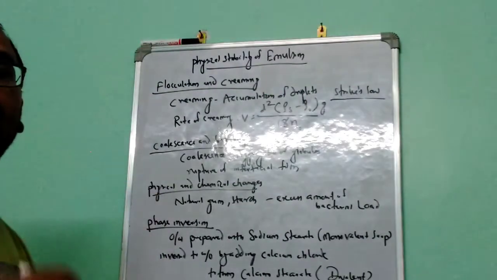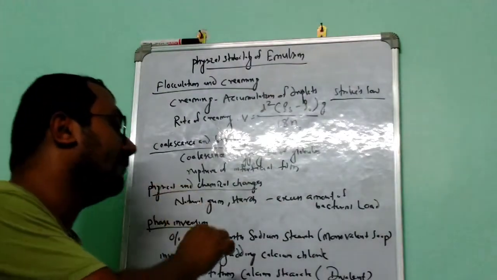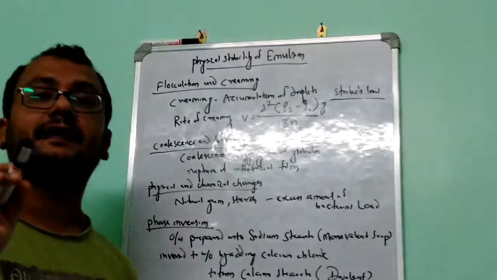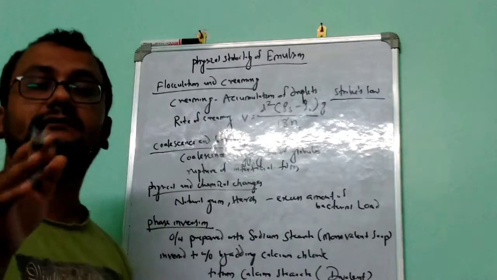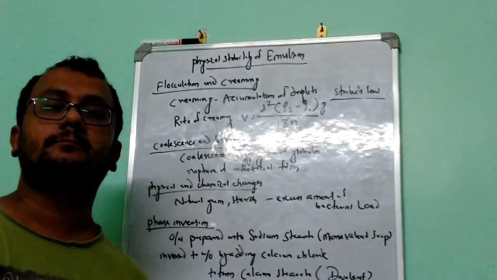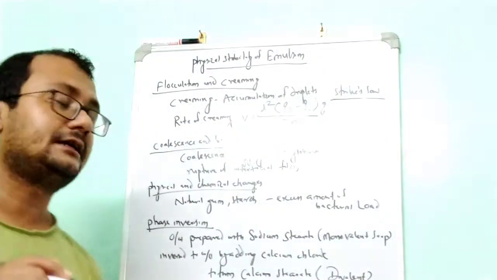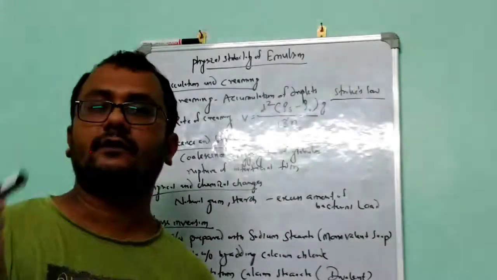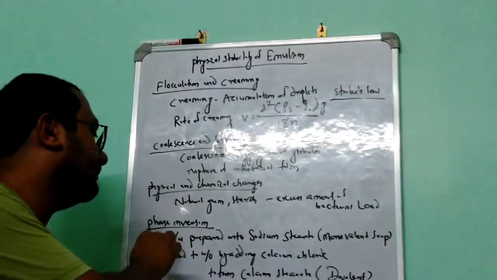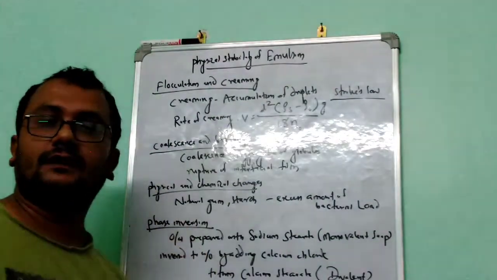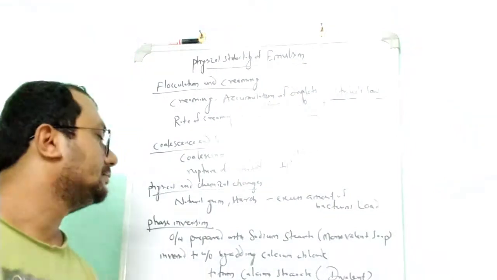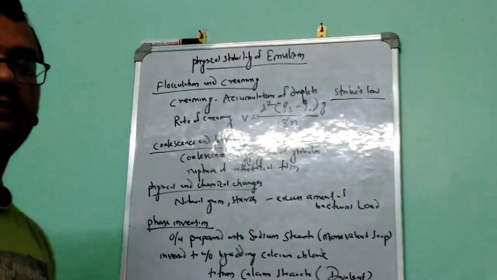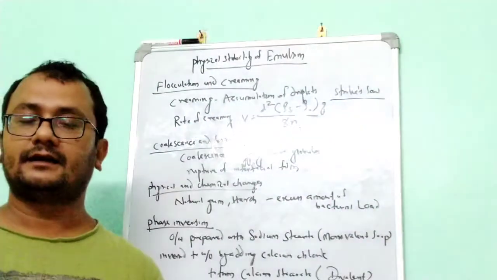Why does it change to water in oil? Because the calcium salt will bind with the stearate and form calcium stearate, which is a divalent soap. This divalent soap is used to stabilize water in oil emulsions. So here, oil in water will change to water in oil emulsion. We prepared oil in water, but it changed to water in oil. So it's a big instability of emulsions.